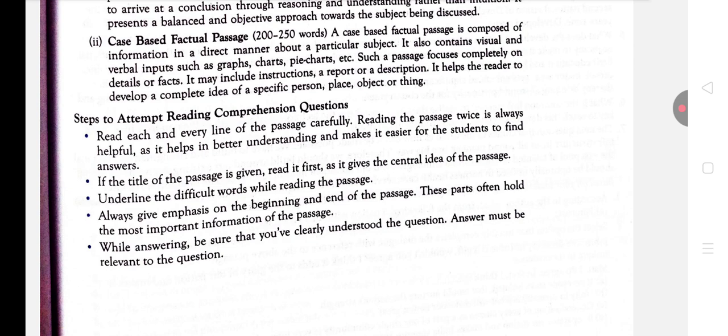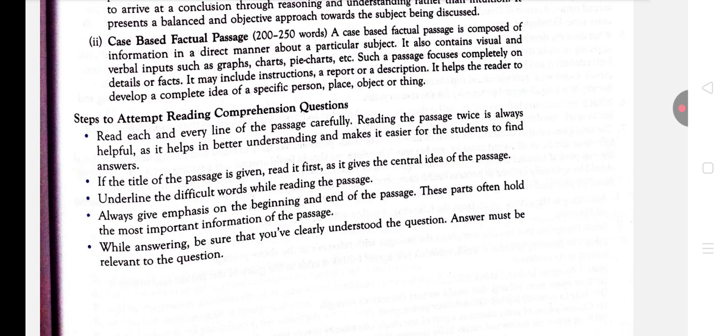If you are reading the title of the passage, and the title is helping you understand what the writer is basically talking about in this passage, then it is very important to read the title and extract the meaning from it. Next is to underline the difficult words while reading the passage. If you find any difficult word while reading a passage, you have to underline it quickly.